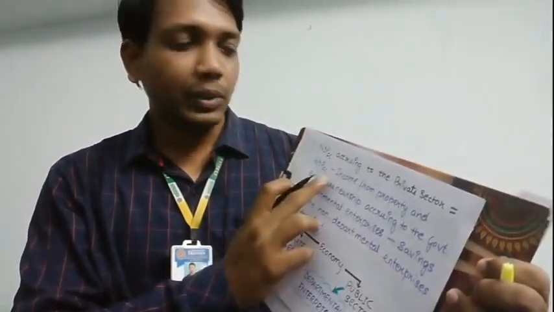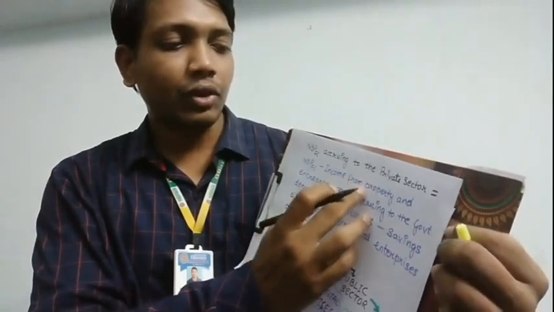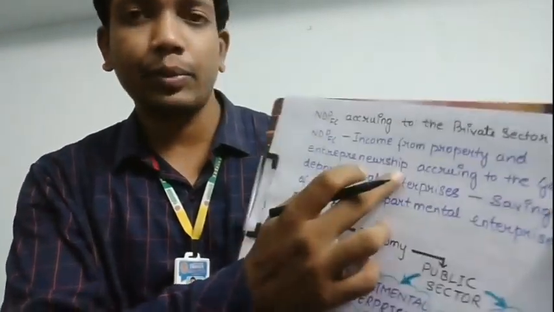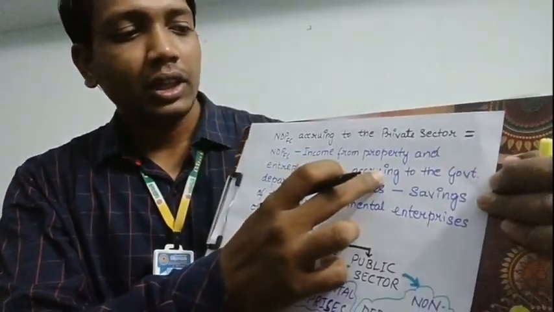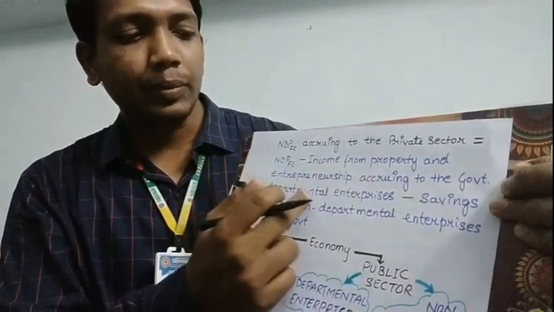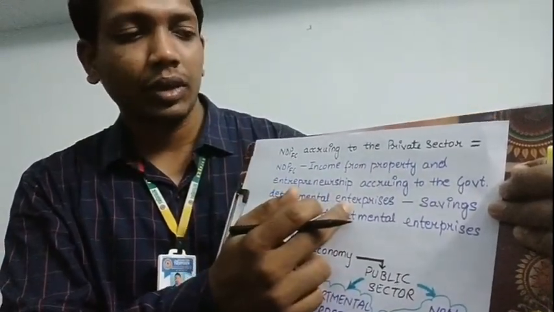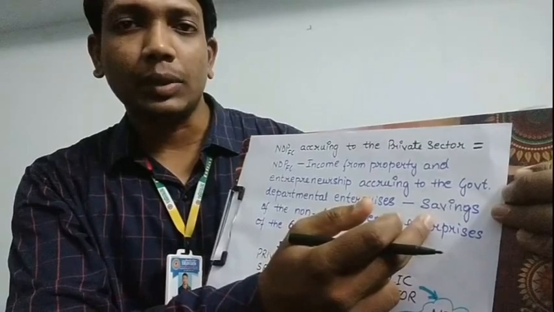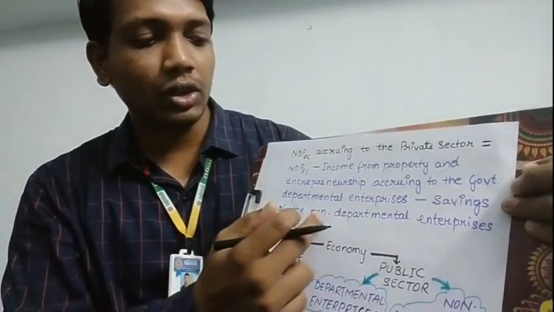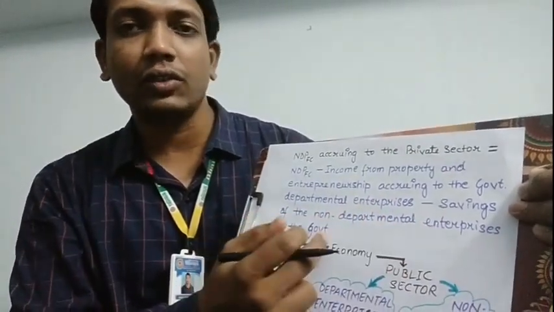So to get the NDP at FC accruing to the private sector, we are supposed to subtract the income from property and entrepreneurship accruing to the government departmental enterprises, and also subtract the savings of the non-departmental enterprises of the government.